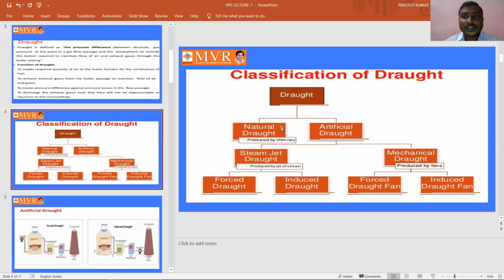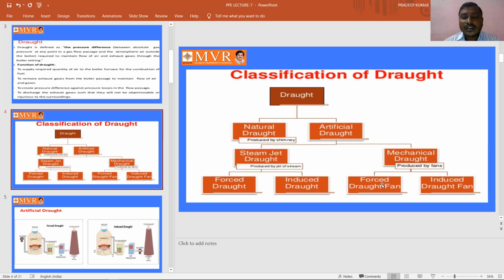The artificial draft is steam jet draft, which is produced by a jet of steam, and mechanical draft, which is produced by fans. The steam jet draft can be subdivided into forced draft and induced draft, and the mechanical draft can also be subdivided into forced draft and induced draft.